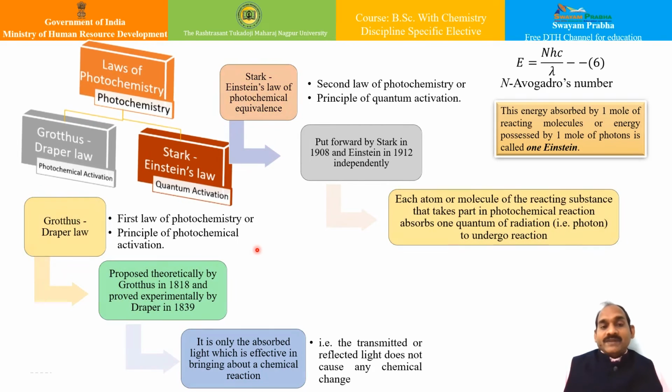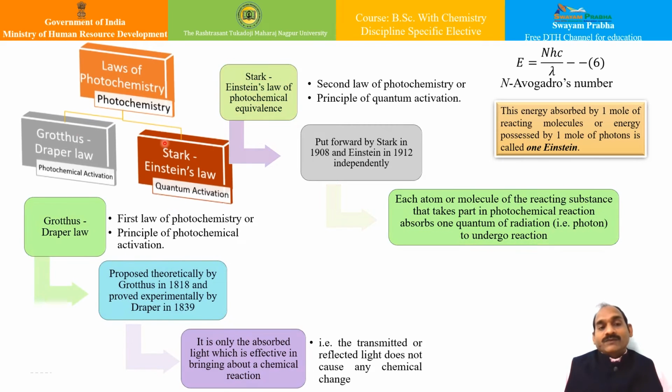Whenever this happens, there can be two possibilities. There are basically two laws of photochemistry. The first is known as the Grotthus-Draper law of photochemical activation, and the other is the Stark-Einstein law of photochemical equivalence, which is also known as quantum activation. We'll see both of them one by one.